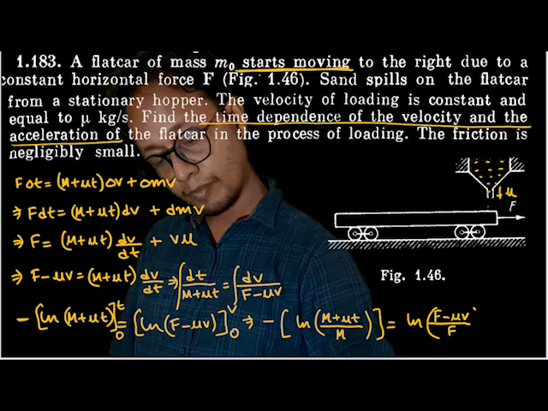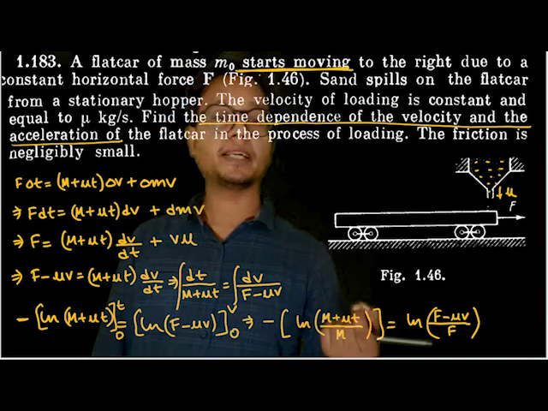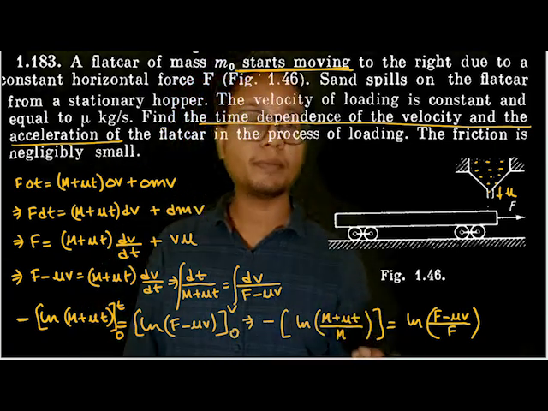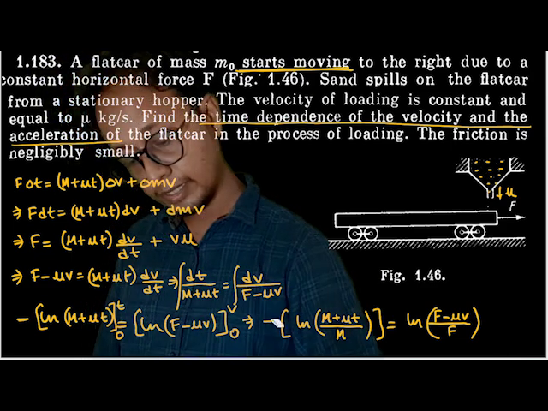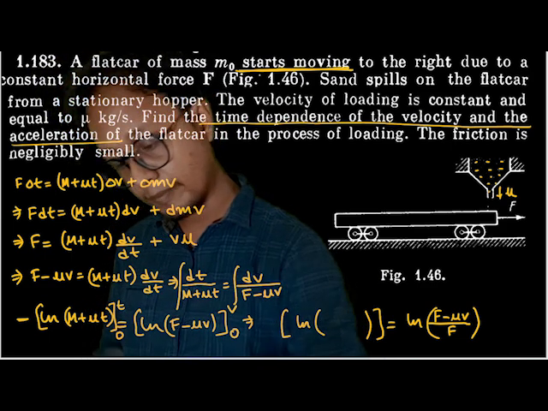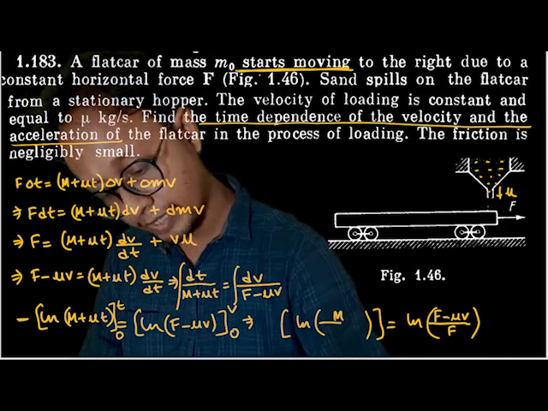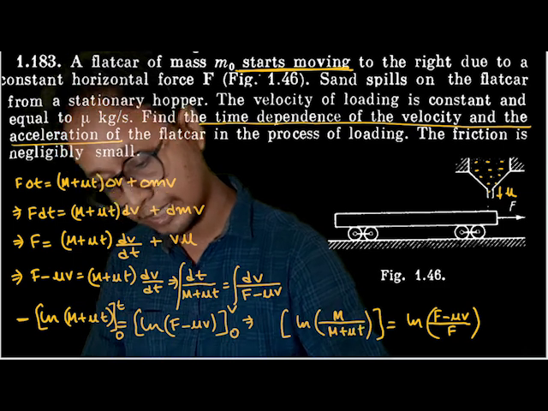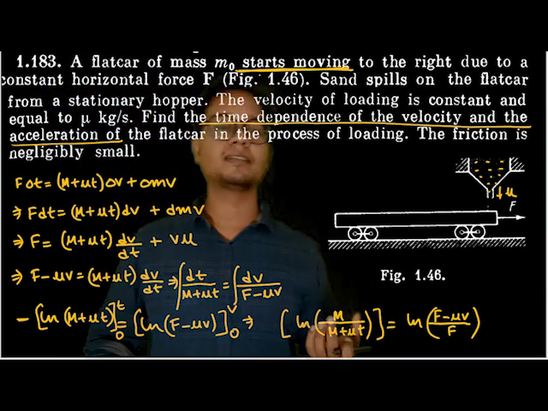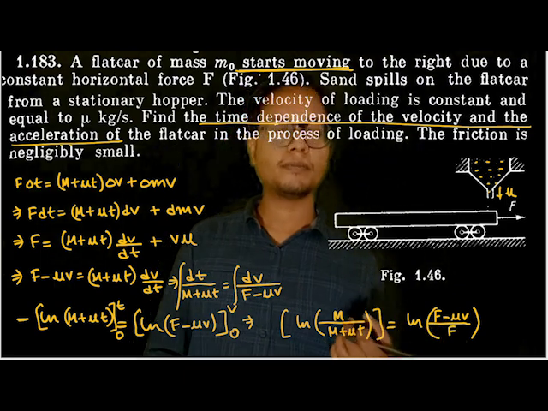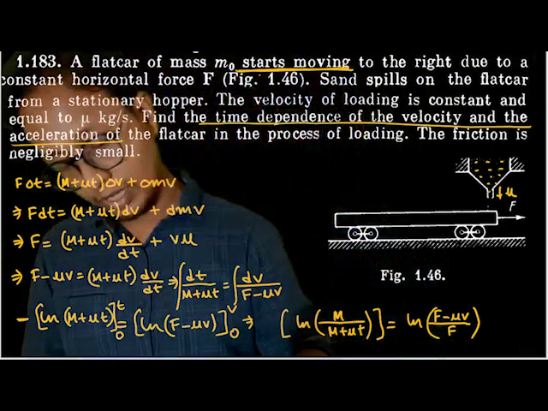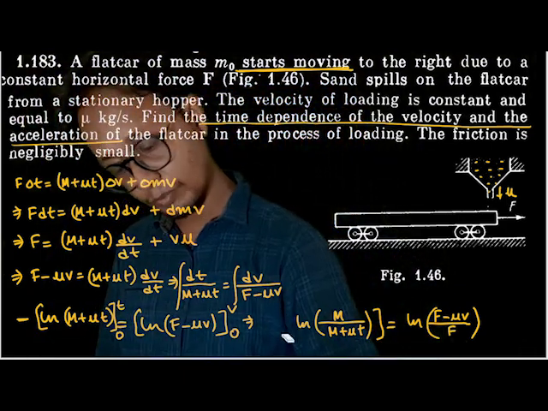Okay, if I multiply this minus inside the bracket, it would be nothing but (m + μt) divided by m to the power minus 1. So the entire thing would be m divided by m plus μt. This entire thing would be m divided by m plus μt, isn't it? I'm taking the anti-log of both sides. Or you can simply say m by m plus μt is equal to (f − μv) by f.